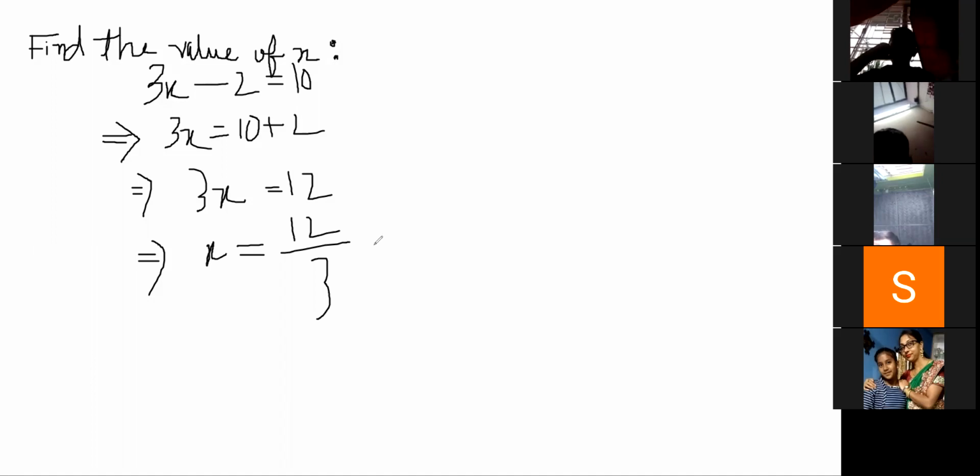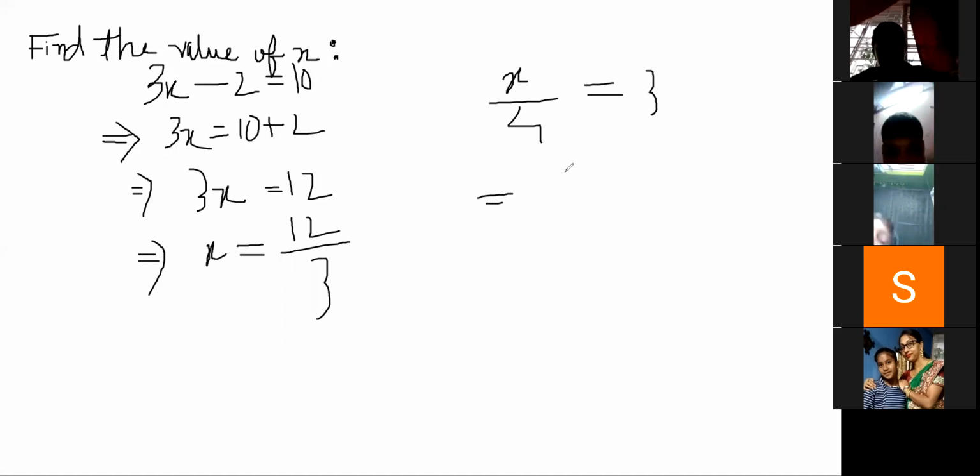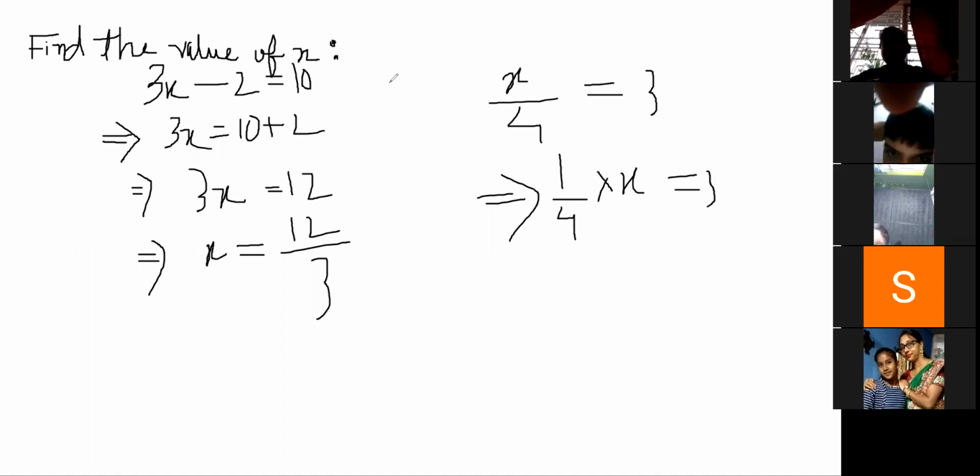I have not understood the third point. See, in the earlier example, x by 4 is equal to 3. This can be written as 1 by 4 into x. Can we write it this way? Yes, sir.